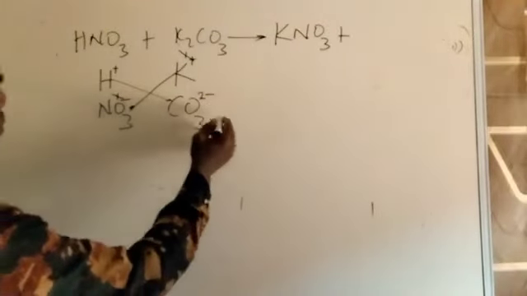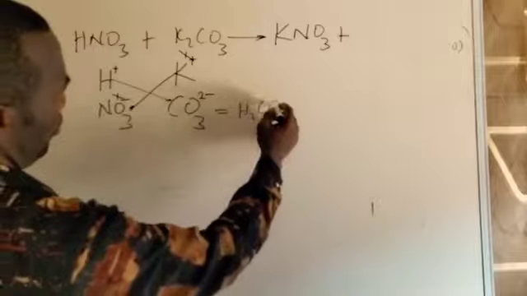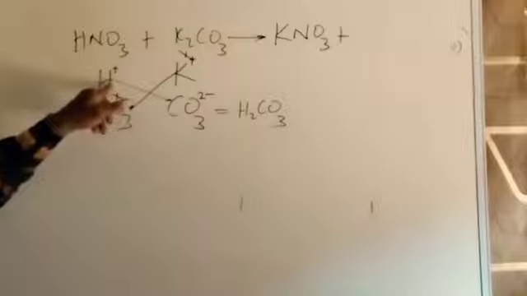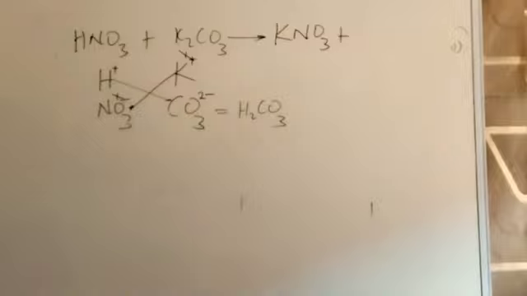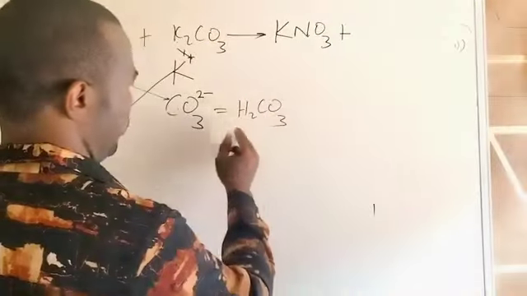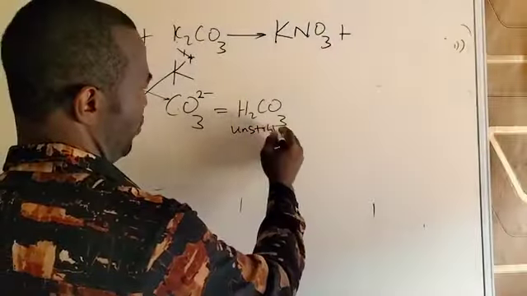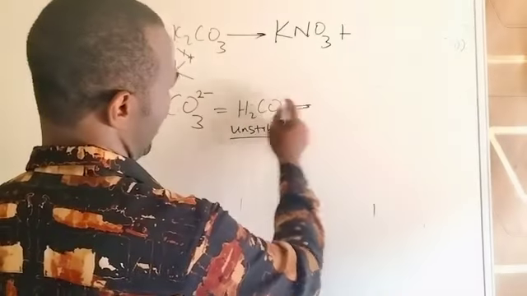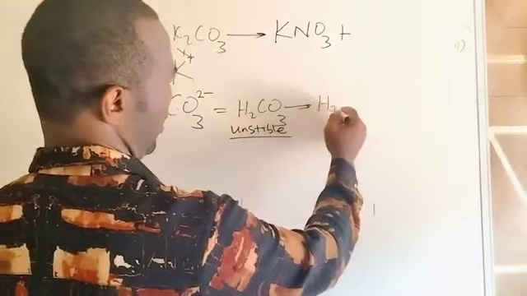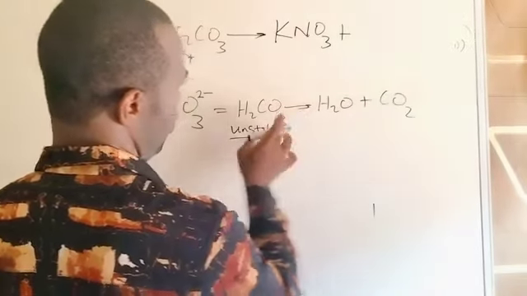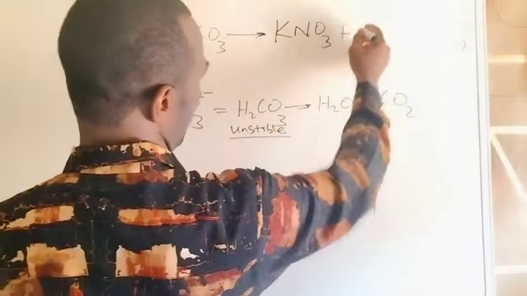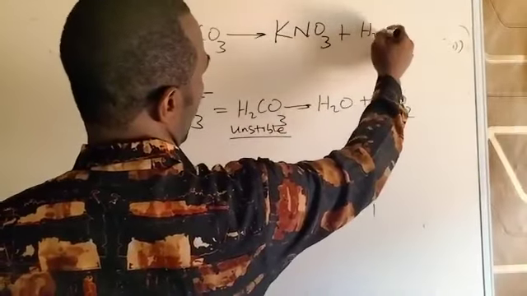Join these 2 together. When you join these 2 together, you get H2CO3. How did I get the H2CO3? The 2 from here went to the hydrogen. You see why it's H2CO3. But should I write H2CO3 there? No. This acid, carbonic acid, is unstable. Whenever you get this acid as a product, it's very unstable. You don't write it as a product. What do you do? You split it into 2, water and CO2. So whenever this is formed as a product, we don't write it. We split it into 2 substances, water and CO2. Now write in place of this, H2O and then CO2.